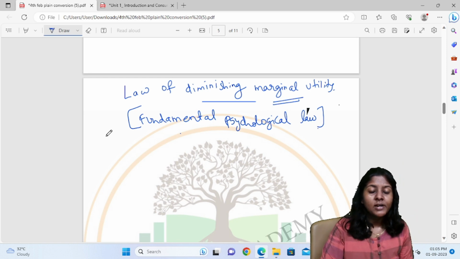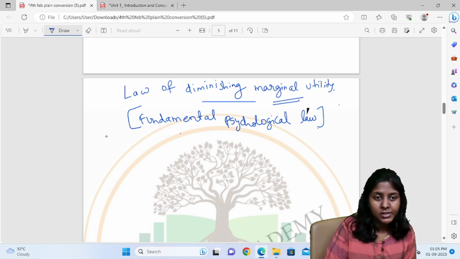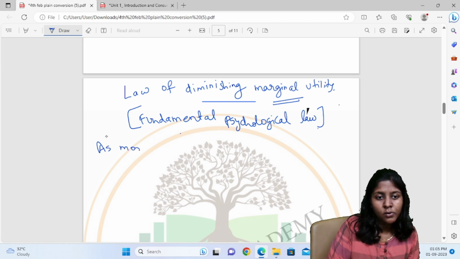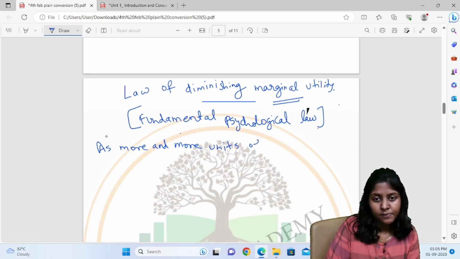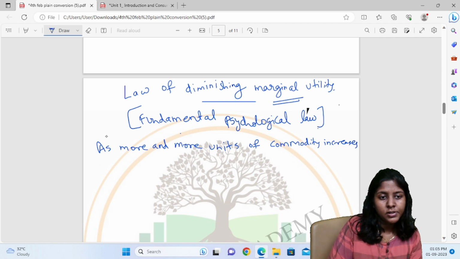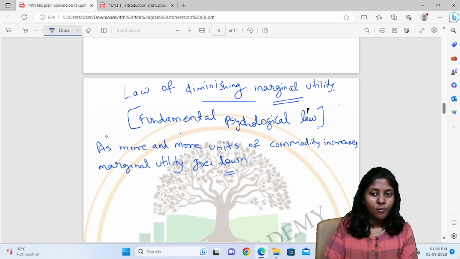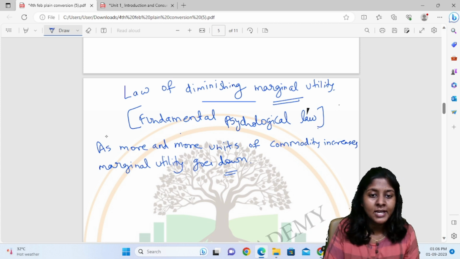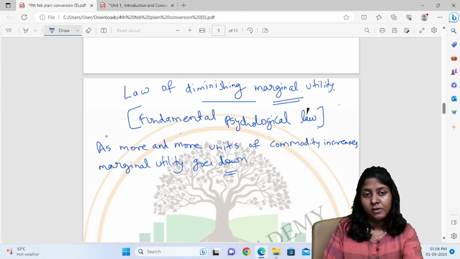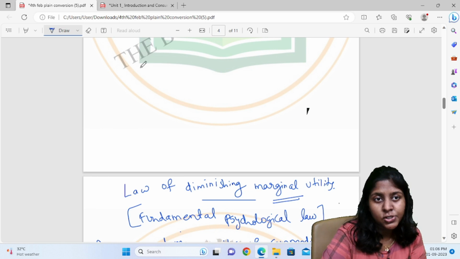It means that as more and more units of the commodity are consumed, your marginal utility goes down. Obviously, as we discussed for the above things, at that time marginal utility went down.